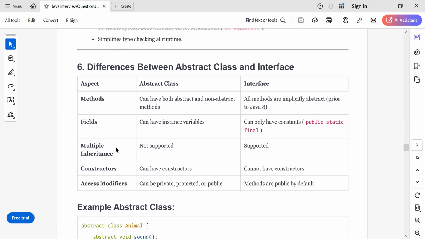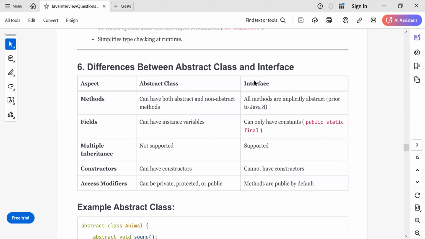Can you tell me the difference between an abstract class and an interface in Java? Yes. This is a very popular question, and you need to be prepared for it for your interview. At the method level, an abstract class can contain both abstract and non-abstract methods. Non-abstract methods are concrete methods which have a method body.